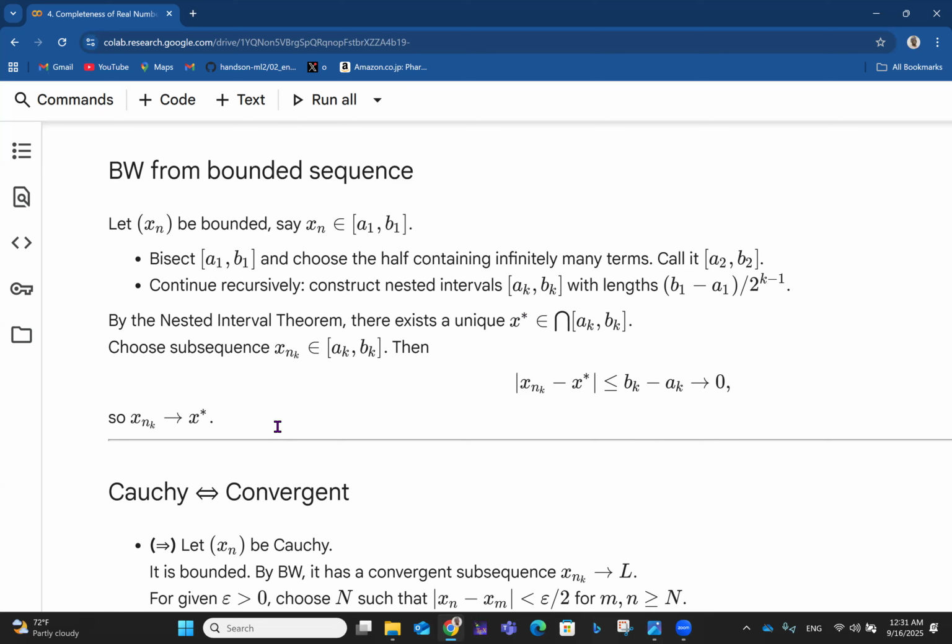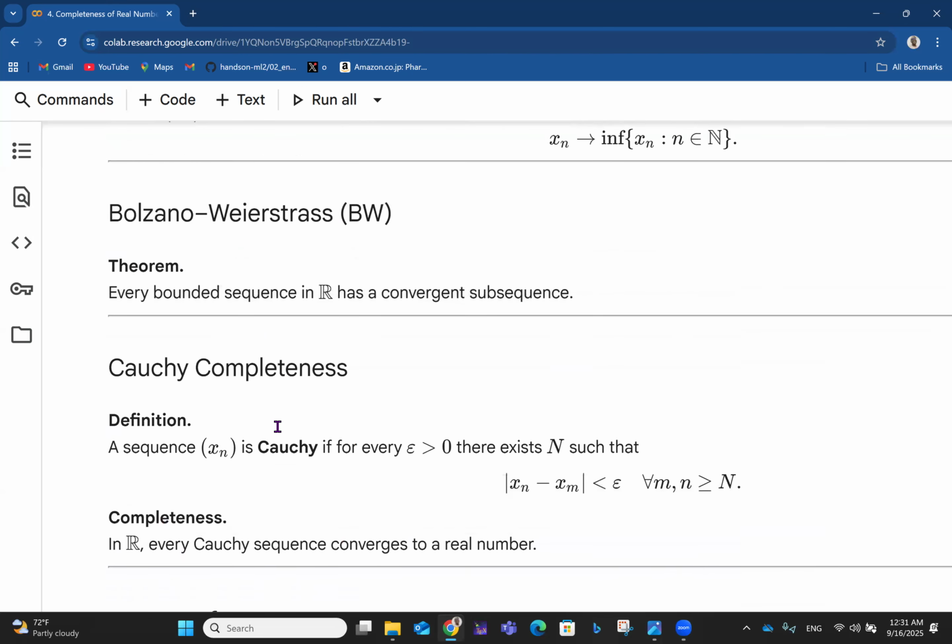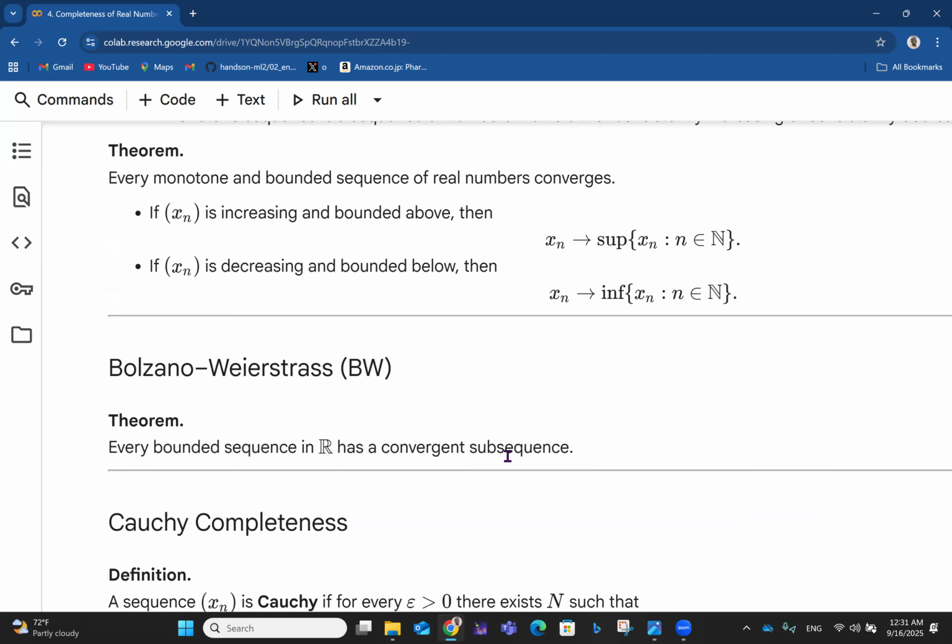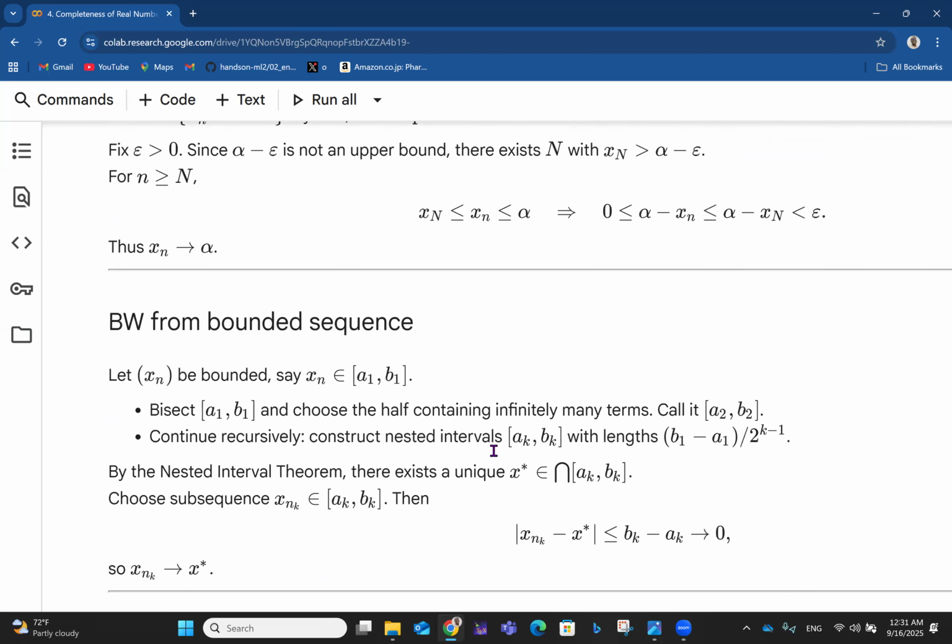So I think that talks about the Bolzano-Weierstrass theorem, which says that if you have a bounded sequence, then it has a subsequence that is actually convergent.